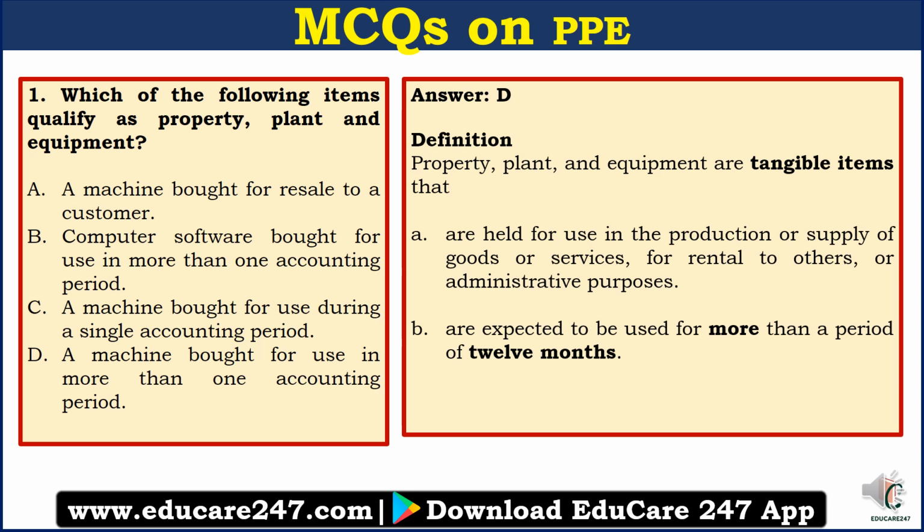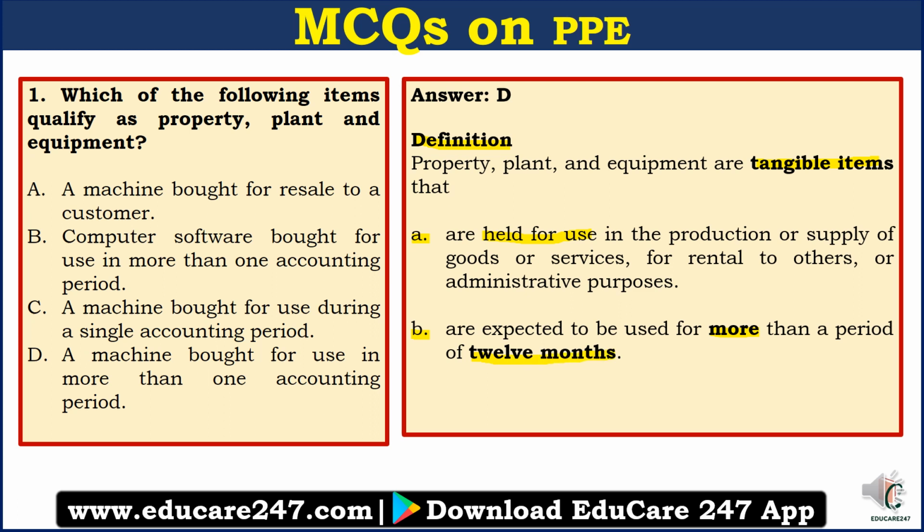Now to understand the answer to this question, we have to understand the definition of property, plant and equipment. So let us go through the definition. Property, plant and equipment are tangible items that A. are held for use in the production or supply of goods or services, for rental to others or administrative purposes, and B. are expected to be used for more than a period of 12 months.